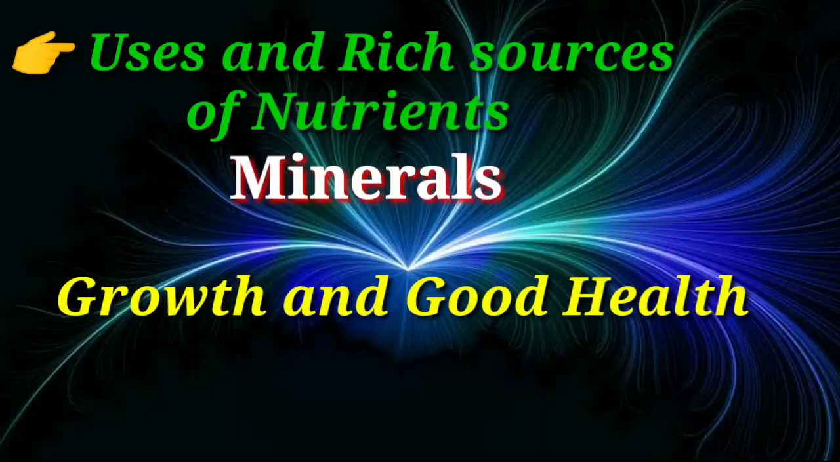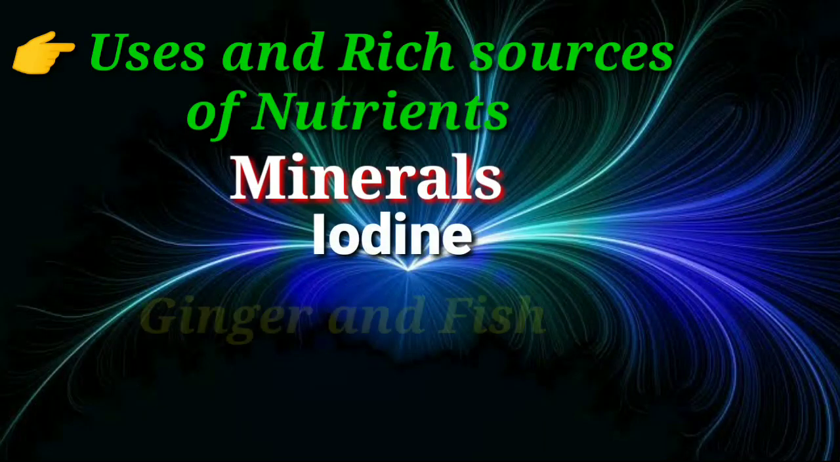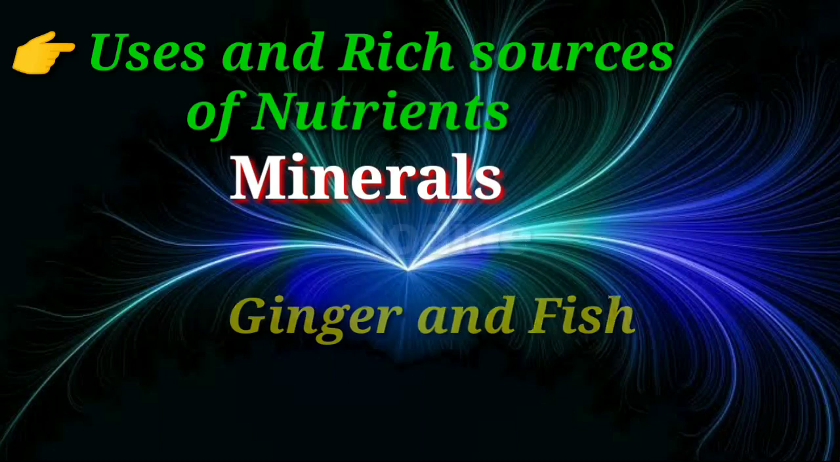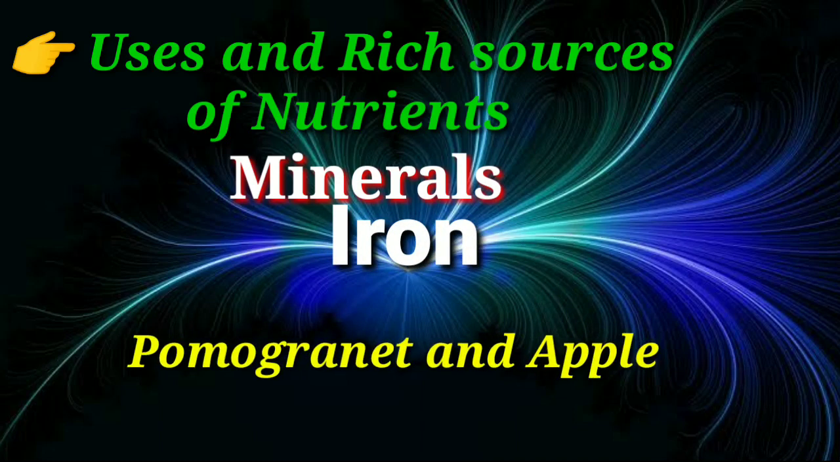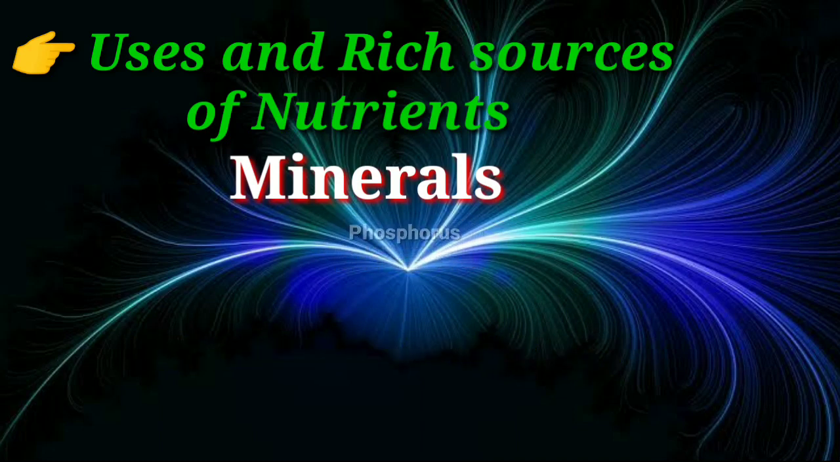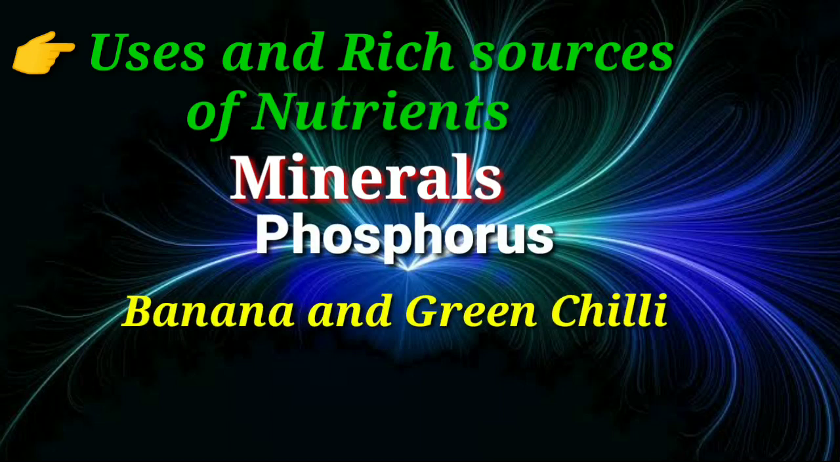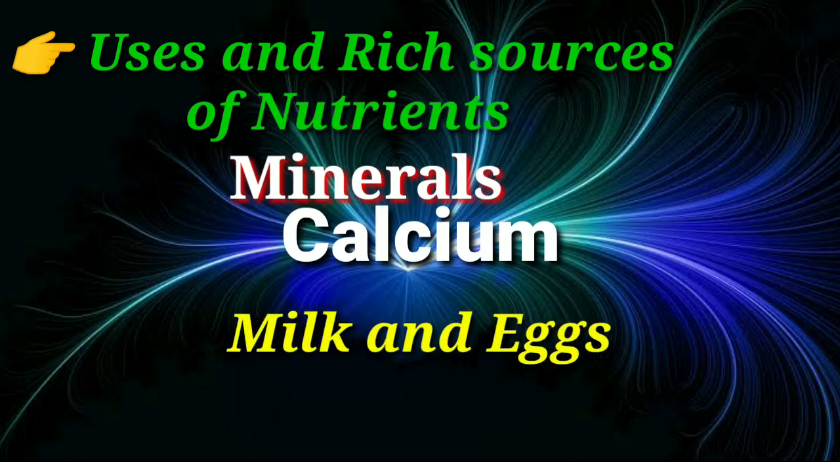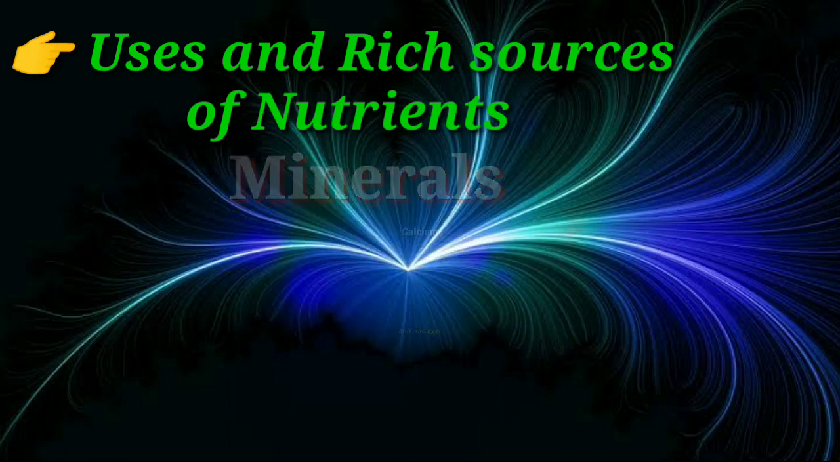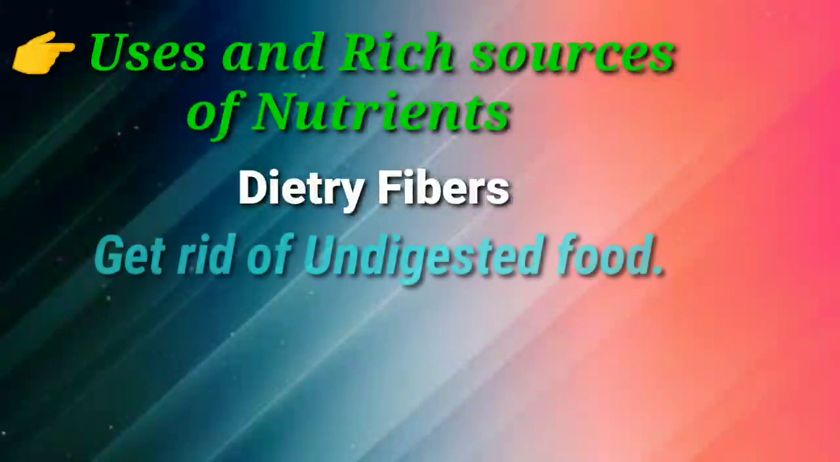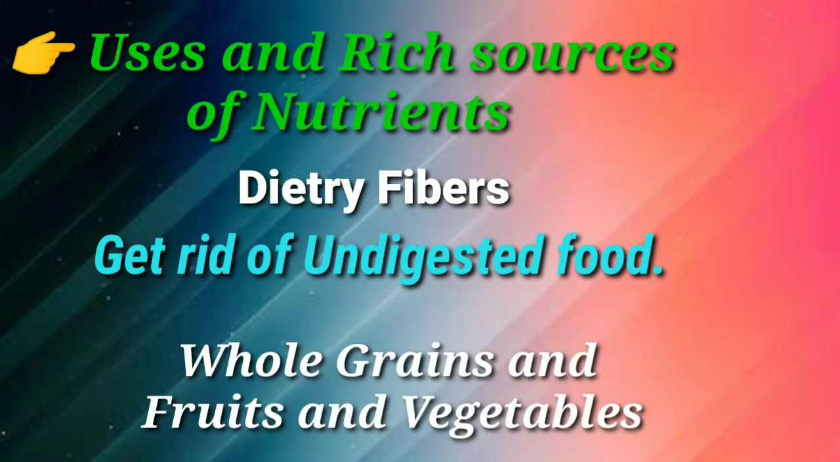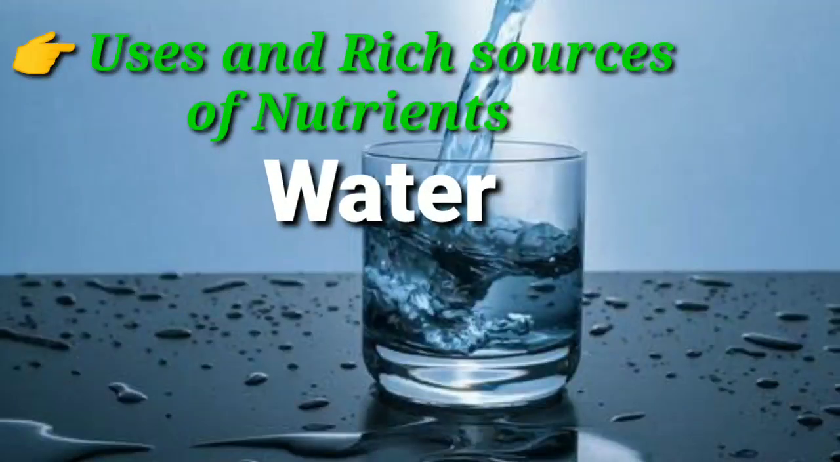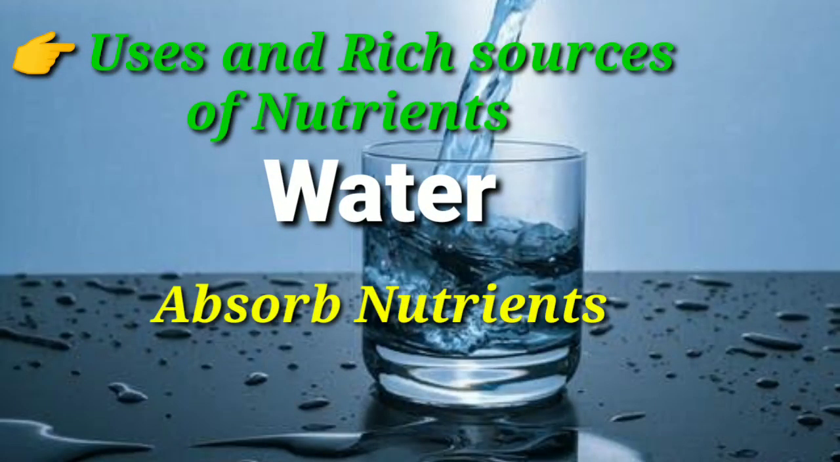About minerals, which help in growth and good health. First of all, iodine is present in ginger and fish, and next iron is present in pomegranate and apple, and after that phosphorus is present in banana and green chili, and calcium is present in milk and eggs. After this, we saw dietary fibers. These help to get rid of undigested food and are present in whole grains, fruits and vegetables. And next is water, which helps in absorbing the nutrients and also in waste management.